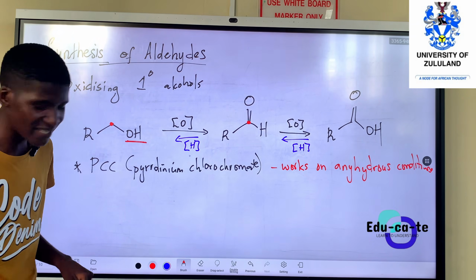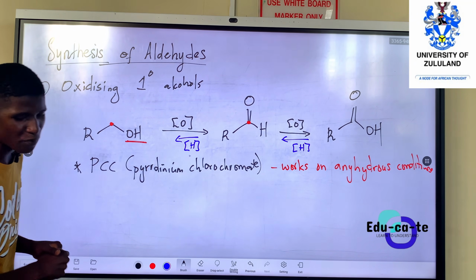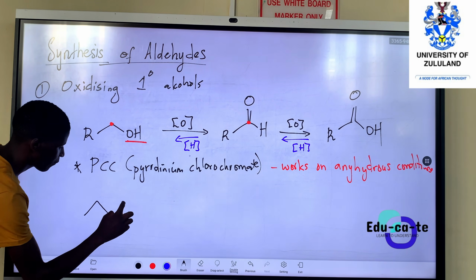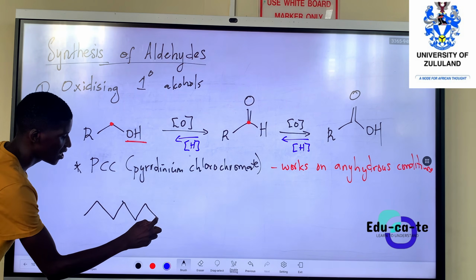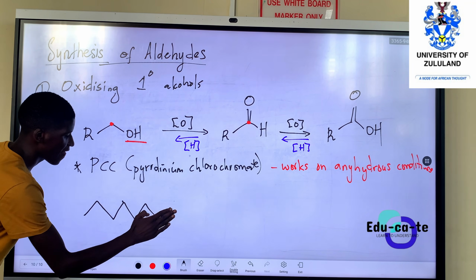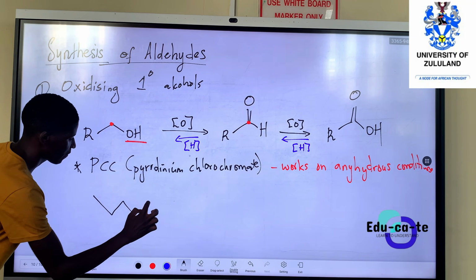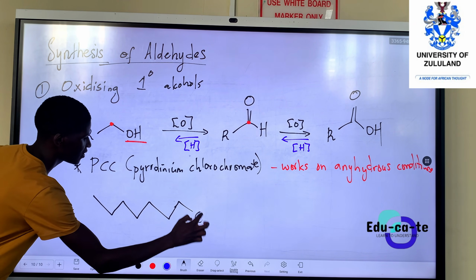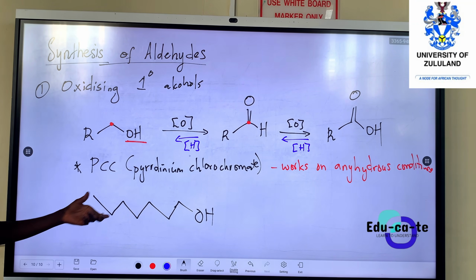Yeah, so this doesn't over oxidize. For example, if we take 1-heptanol, with carbons 1, 2, 3, 4, 5, 6, 7. Okay, let's just say this is 1-heptanol, a primary alcohol.